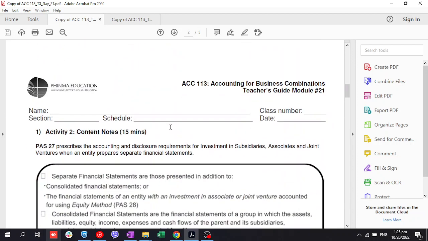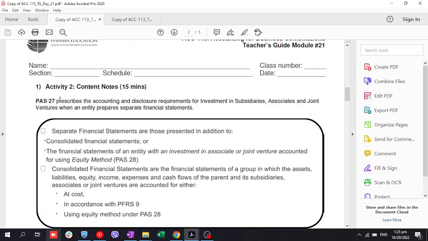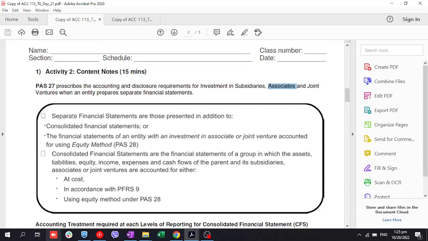Okay, main lesson tayo. PAS 27 prescribes the accounting and disclosure requirement for investment in subsidiaries, associate, and joint venture when an entity prepares separate financial statements. Ibig sabihin, ito yung for parent entity, hindi yung for consolidation. Separate financial statements are those presented in addition to consolidated financial statements or the financial statements of an entity with an investment in associate or joint venture accounted for using equity method.